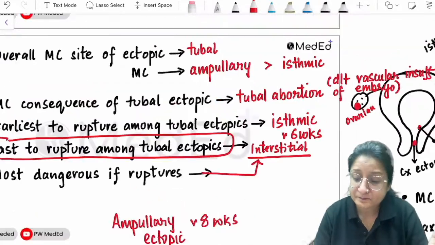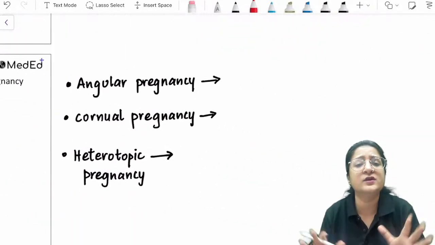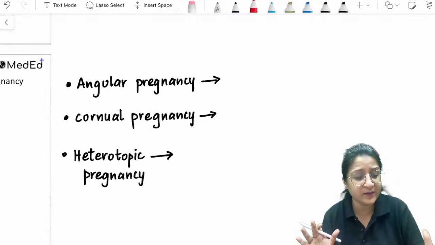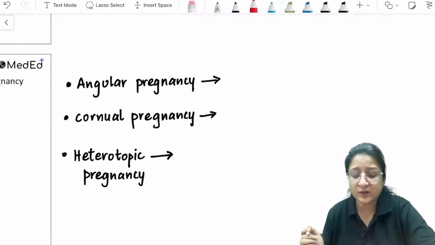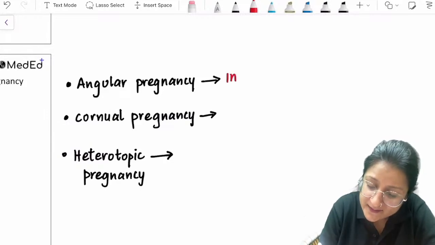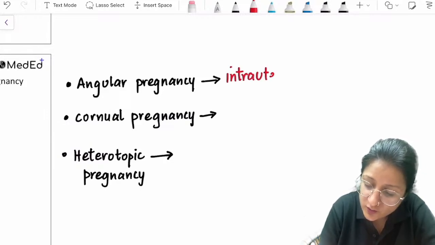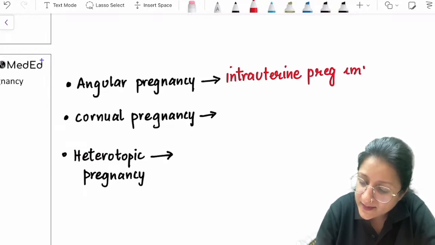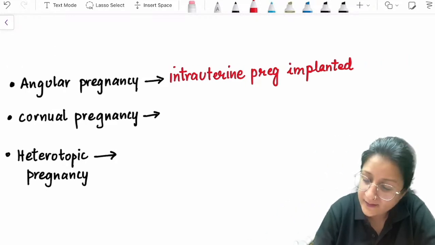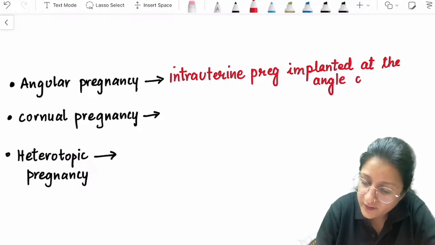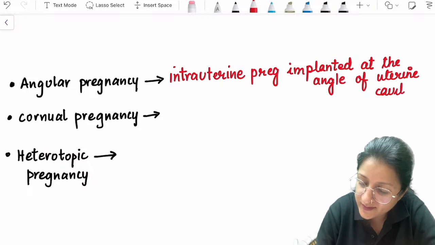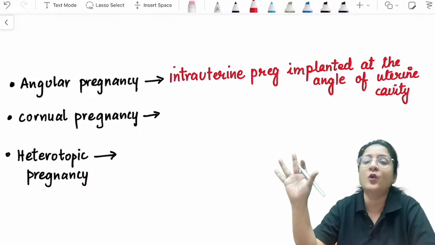All right, and then finally, what is an angular pregnancy? Now these are again also important MCQ pointers. What is an angular pregnancy? An angular pregnancy is an intrauterine pregnancy. It's not an ectopic pregnancy. It is an intrauterine pregnancy that is implanted at the angle of the uterine cavity. It is an intrauterine pregnancy, just that it is implanted at one corner.